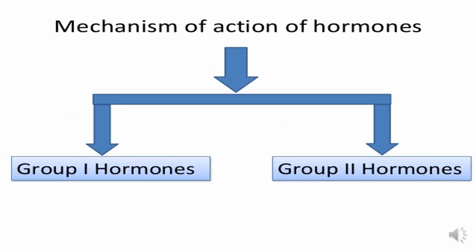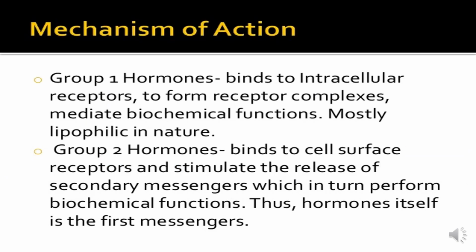Based on the mechanism of action of hormones, it can be classified as group 1 hormone or group 2 hormone. Group 1 hormone binds to intracellular receptors to form receptor complexes that mediate biochemical functions. Mostly these are lipophilic in nature.